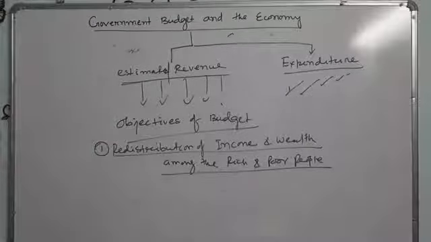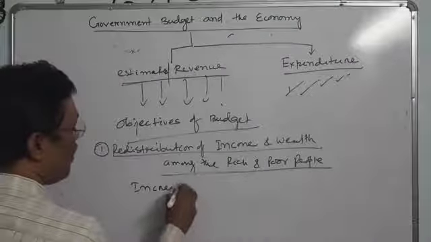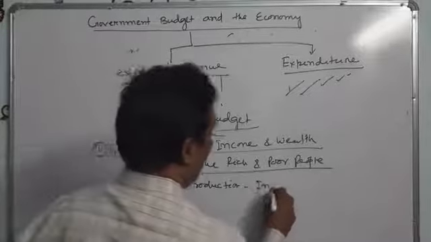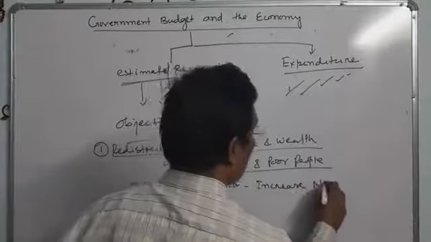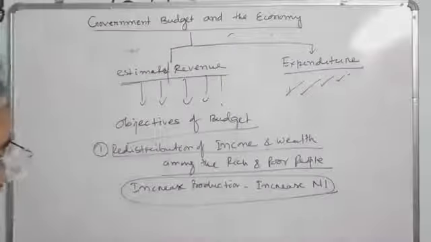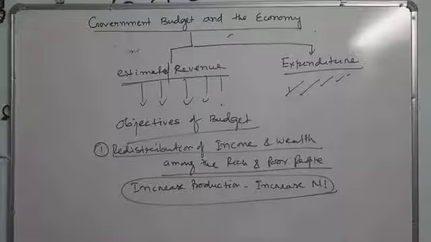Because in an economy we also need to increase our production. Increasing production is our objective, to increase our national income. How will that national income be increased? By increasing more and more production. So it is through the budgetary policy that the government can help an increase in production, and it can subsidize agriculture and industry and make provision for industrial research.